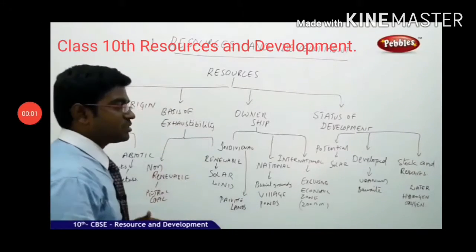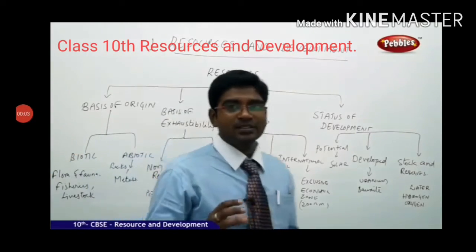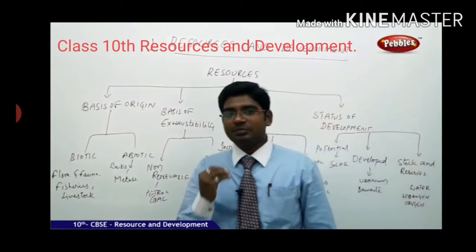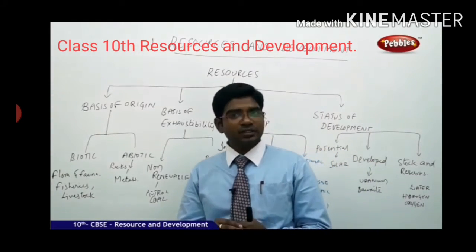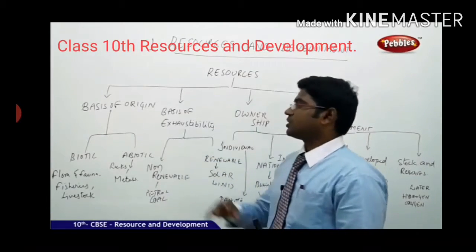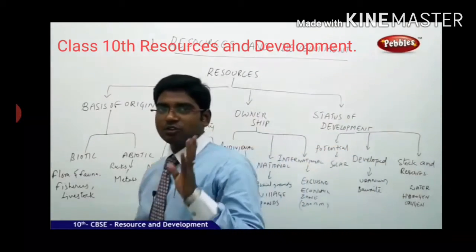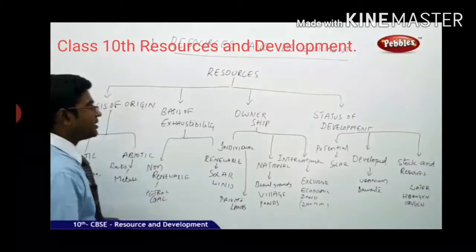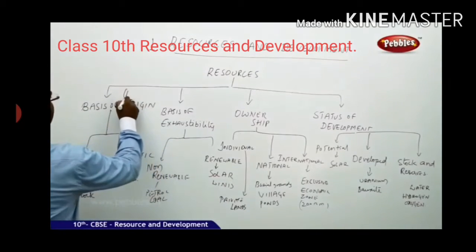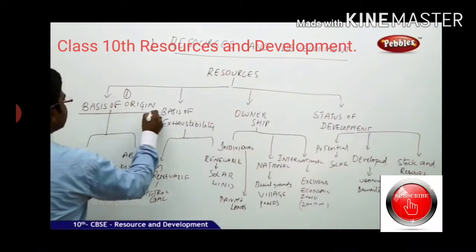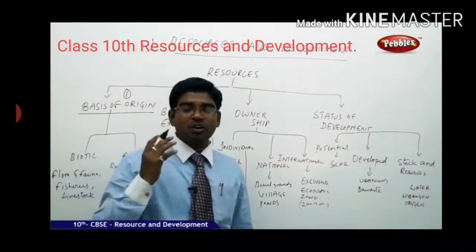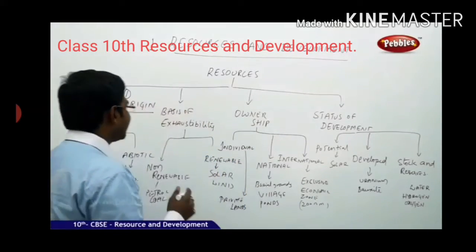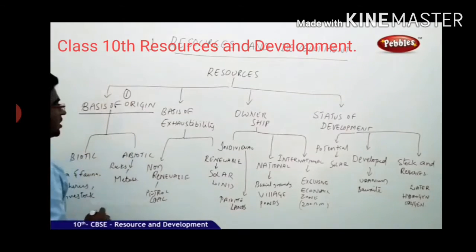Let us see the classification of the resources. As we discussed, resources are the main things for economic development. How can we categorize the resources? The resources are broadly categorized into four major categories. Category 1 is done on the basis of origin. How is the resource available for all of us? How is it originating? That is the basic consideration for the first division.